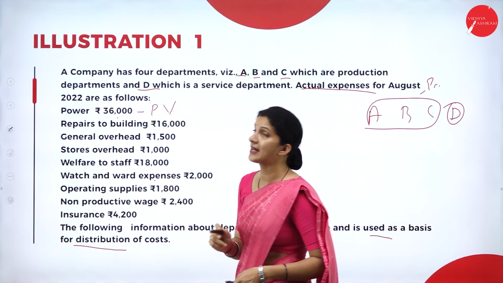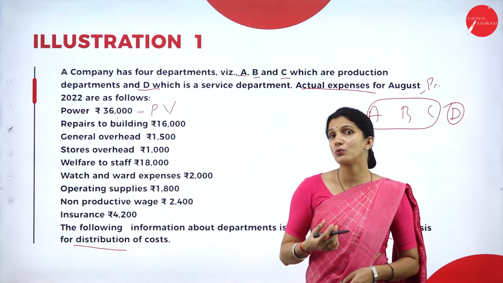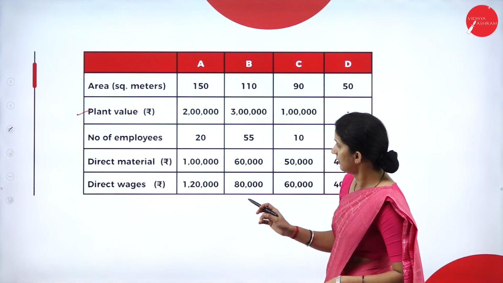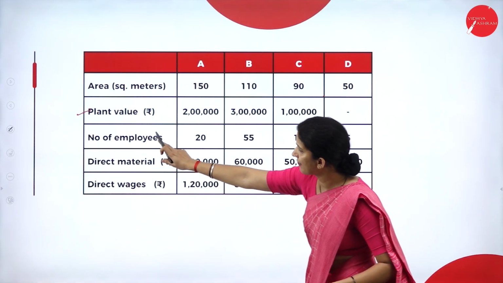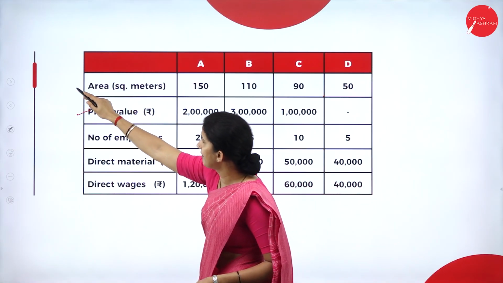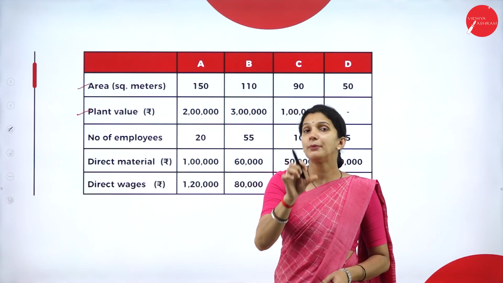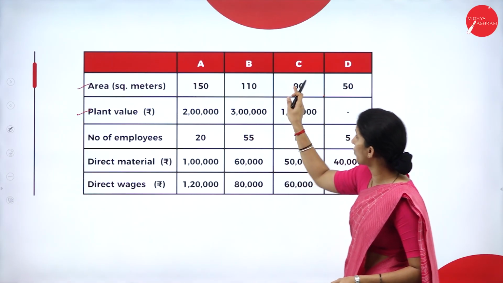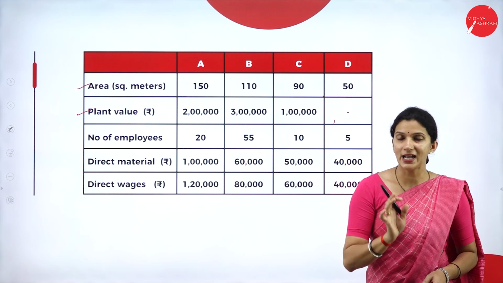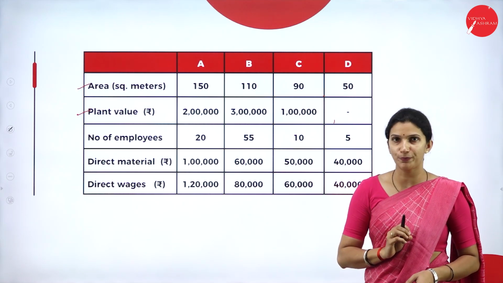Then we have repairs to building. For the building, we need the value of building as the basis. But in this question, we don't have the value of building, right? Instead, we have area. For the building, the area occupied by each department is given here, so that will be taken as a basis of apportionment.